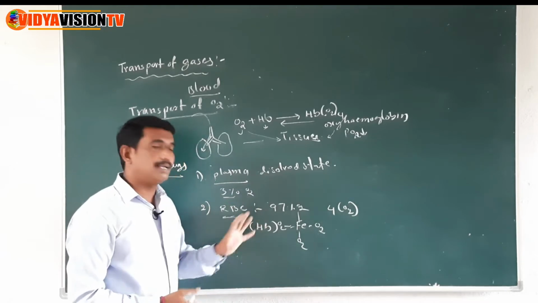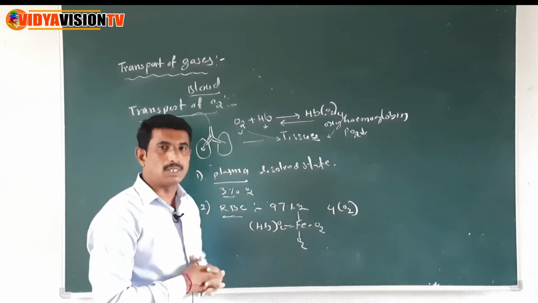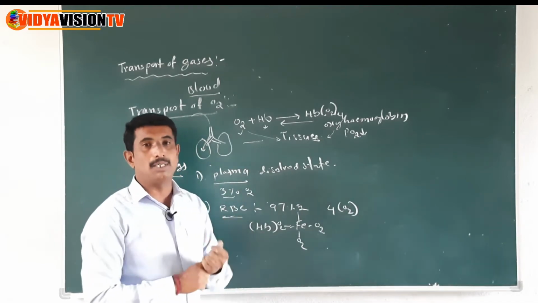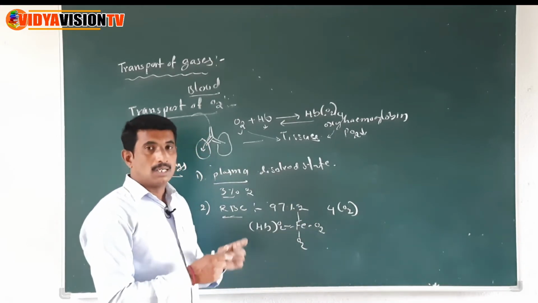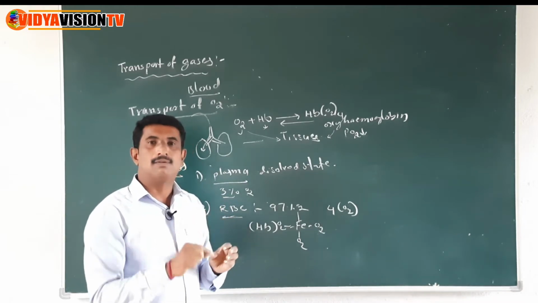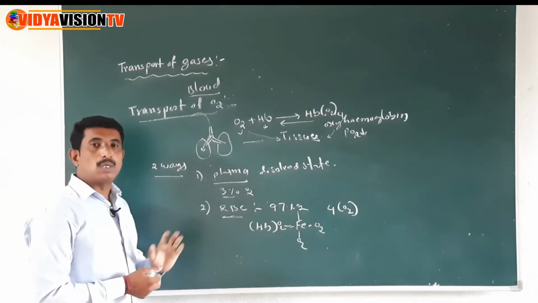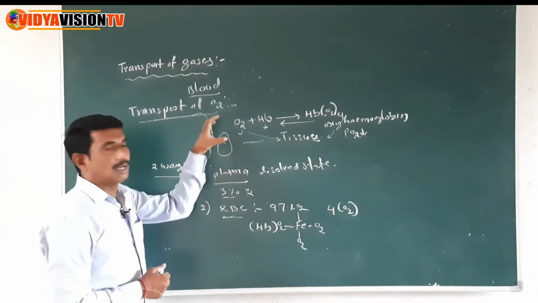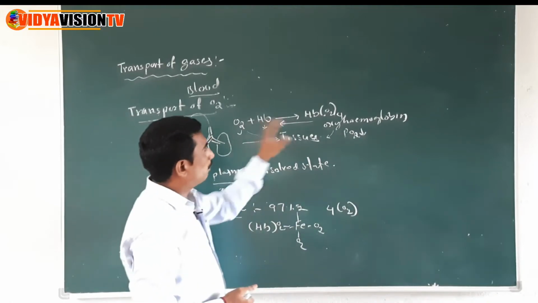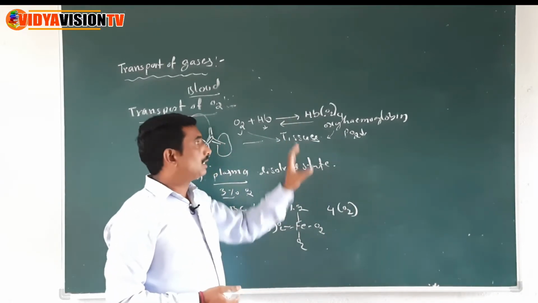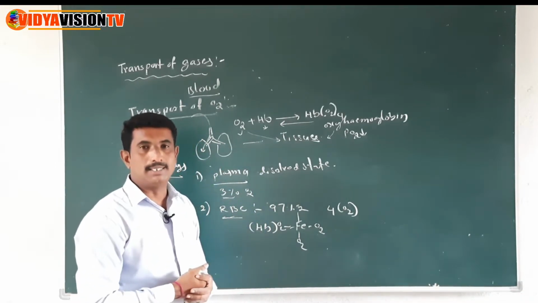The RBC has hemoglobin, a red colored pigment. The hemoglobin consists of an atom of iron. One iron molecule carries 4 oxygen molecules. That means one hemoglobin carries 4 oxygen molecules. Now, at the lungs, the partial pressure of oxygen is high, so the oxygen easily binds to hemoglobin to form oxyhemoglobin. The oxyhemoglobin formed in the lungs is dark red in color, children.